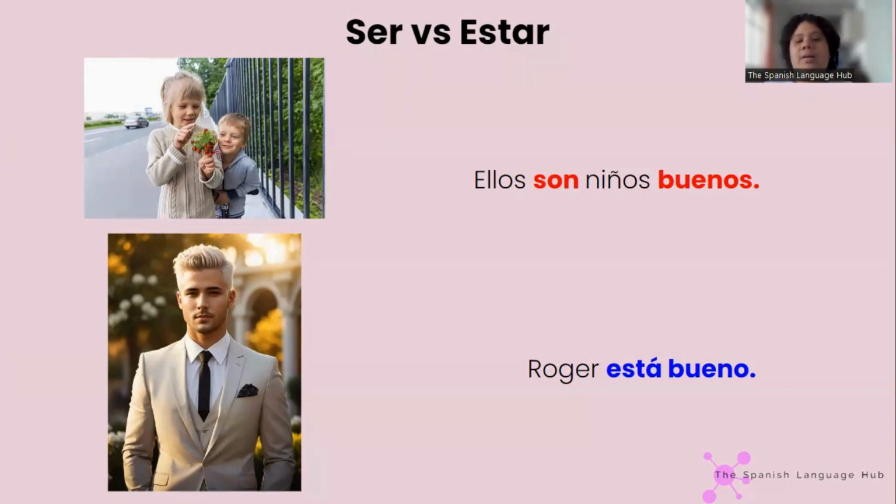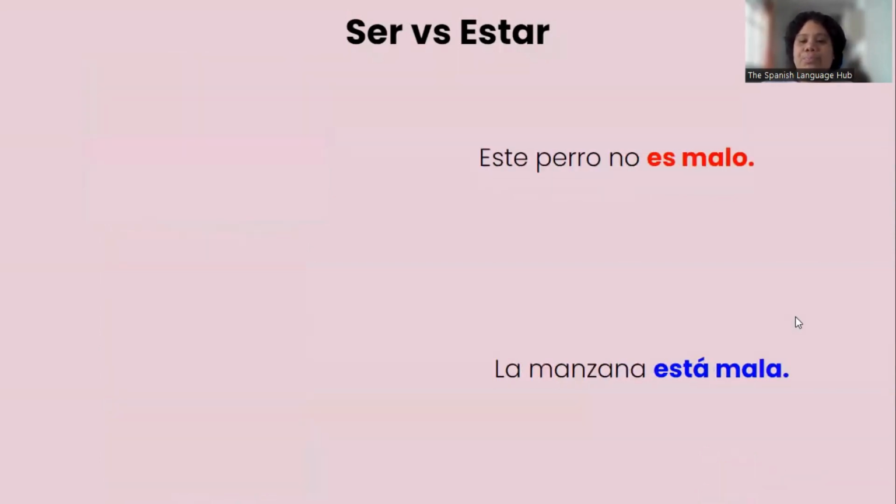And by the way, you shouldn't say this to a person, like está bueno. It's too direct. It's not offensive per se, but it's very straightforward. And sometimes they can just blush, you know. You can say this: Roger es apuesto, es atractivo, Roger es muy guapo, está muy bien, or eres muy guapo. You can say Roger está bueno to a friend, but not to him directly. You can say, hey, eres muy guapo, you are very handsome, for example.